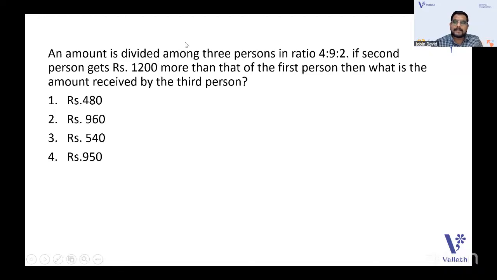So guys, whenever you have a ratio or proportion, I used to tell my students that you can associate a common quantity with the ratios. So with the ratio 4:9:2, you can write that the first person gets 4x, the second person gets 9x, the third person gets 2x. Because it is a comparison, you can have a common quantity like x.